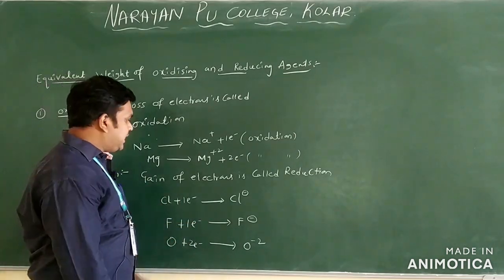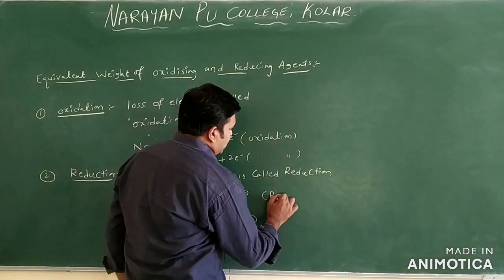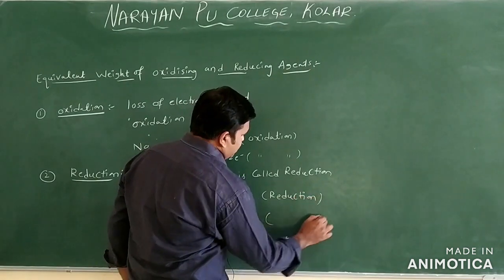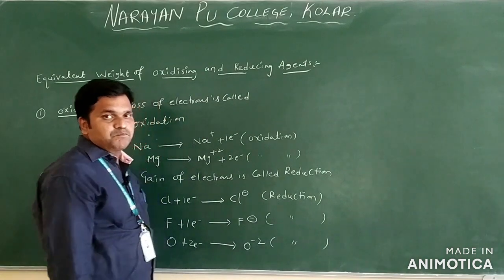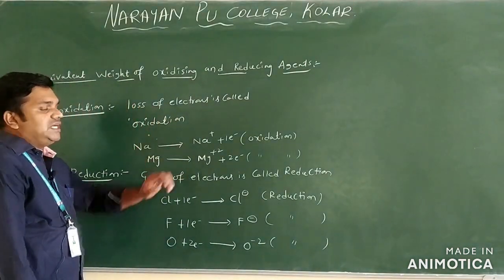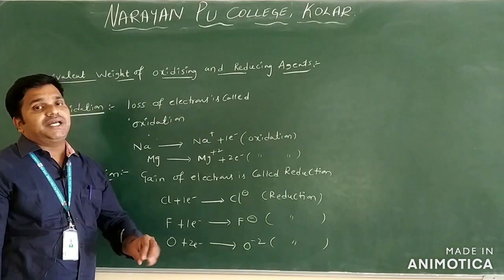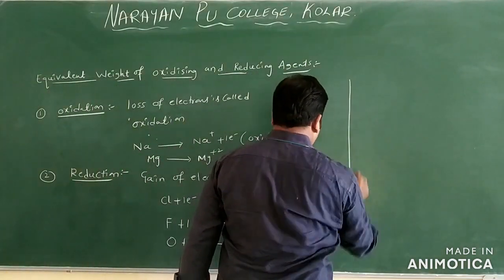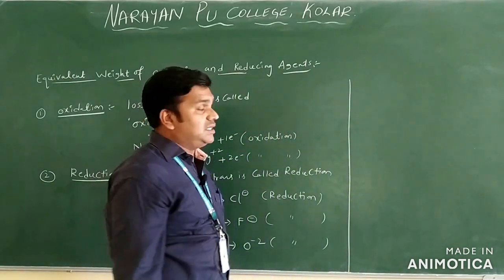Clear? Gain of electrons is called reduction only. So this is also reduction and this is also reduction. So loss of electrons is called oxidation, gain of electrons is called reduction.